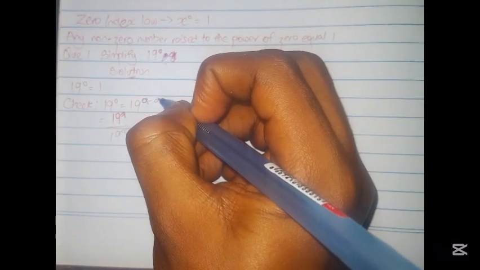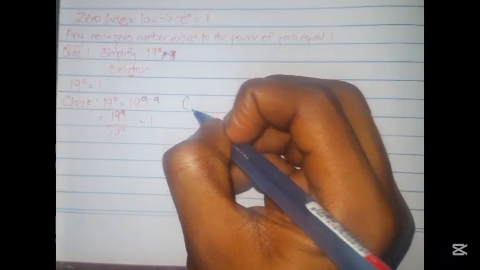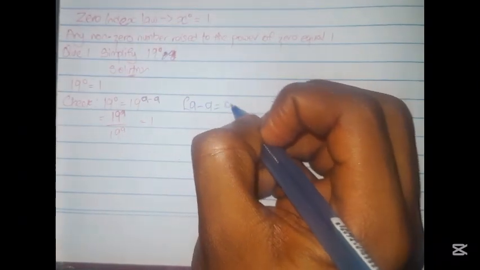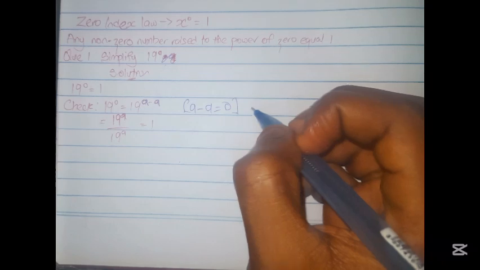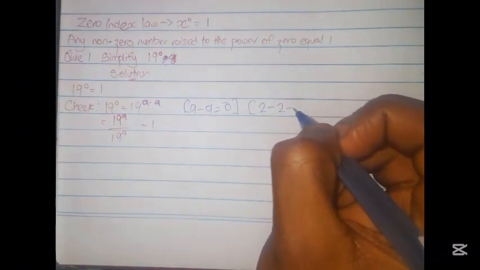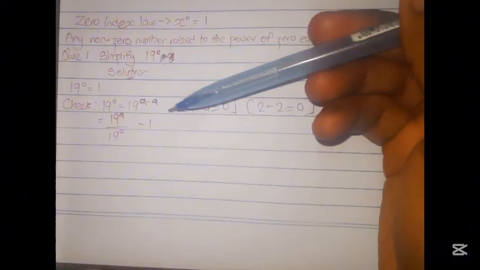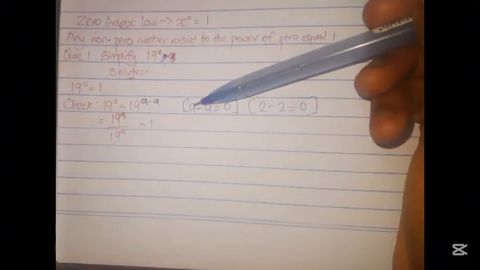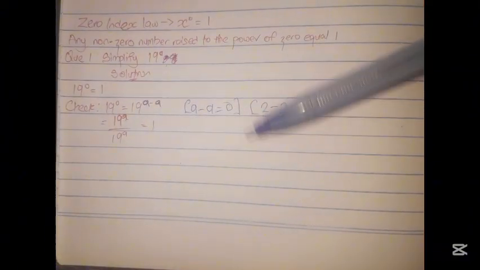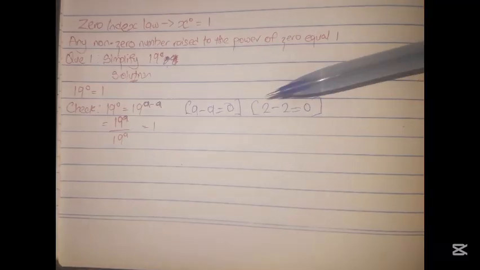And the reason we wrote a minus a here is just to remind you that obviously a minus a is equal to 0, because this is a and this is a. It's the same thing as saying 2 minus 2 is equal to 0. Do you get? So we just used an unknown variable instead. It's the same thing. So a minus a is equal to 0.